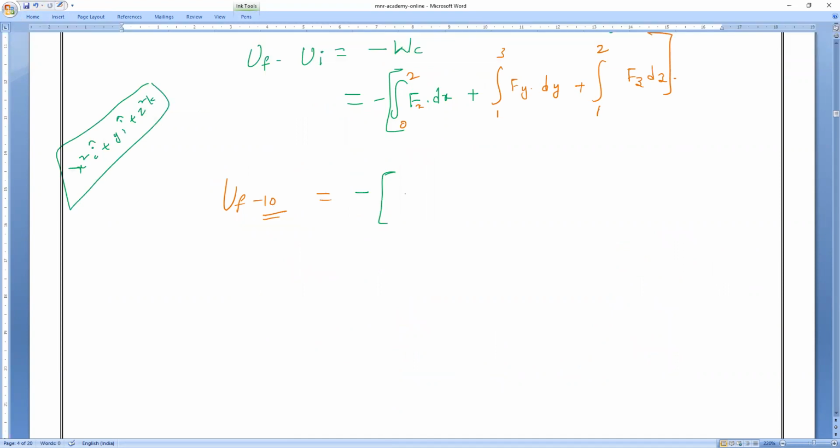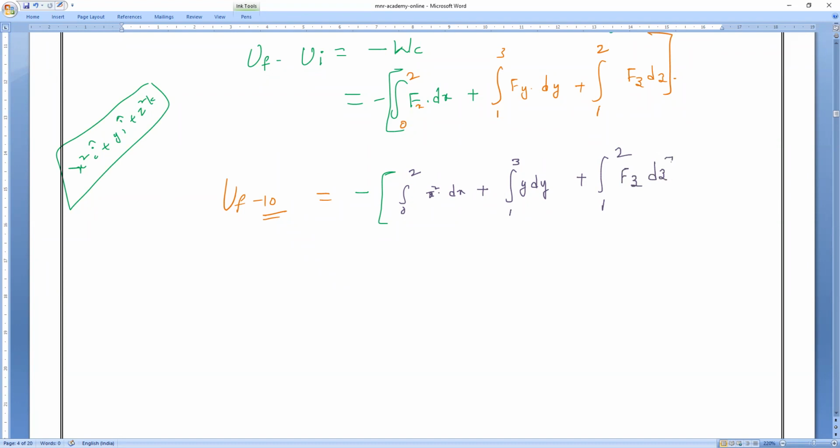Now the x square value, everybody. Limits 0 to 2. Integral of x square dx plus next one, Fy value how much? y, and check the limits, y dy, plus the last one, limits 1 to 2. What is that?